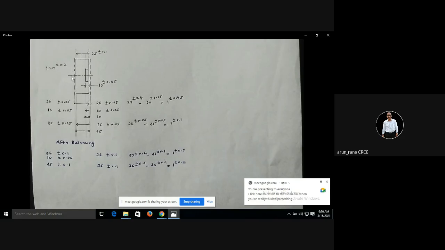And you have to ignore the final dimension. Okay, we are considering only this top dimension. In the 25, you have 1 mm here and 1 mm here. So there is a stock here also and there is a stock here also.